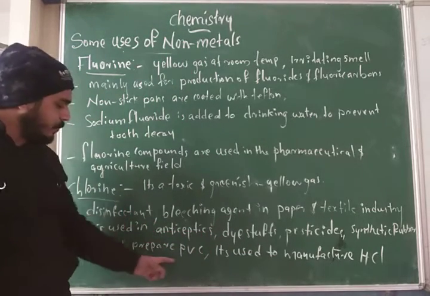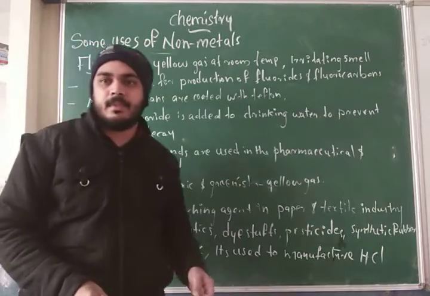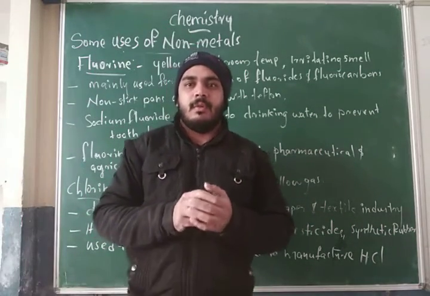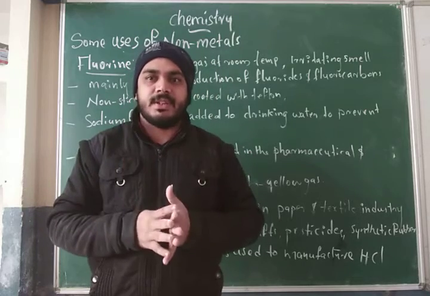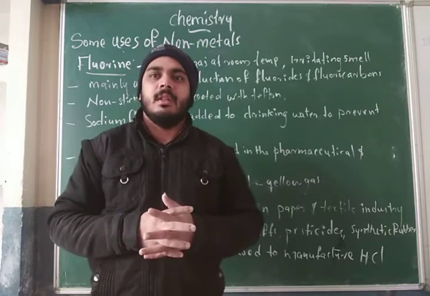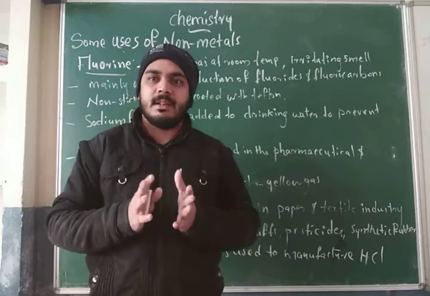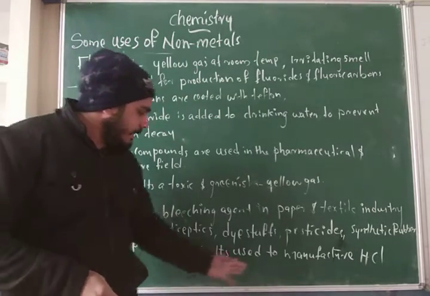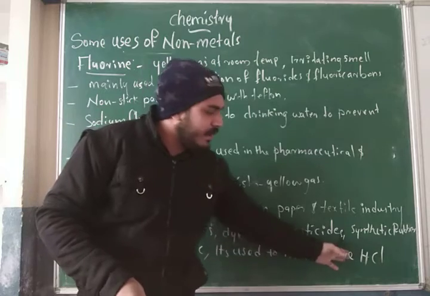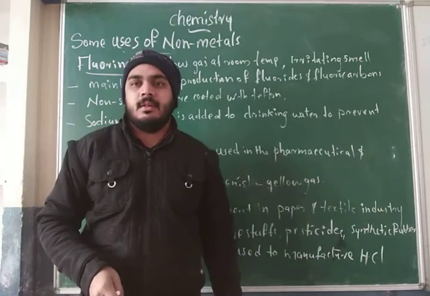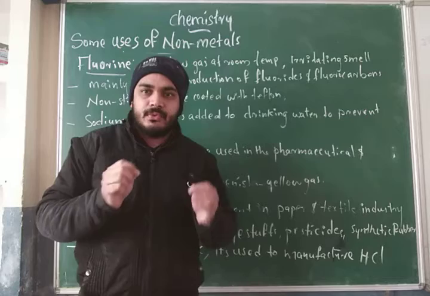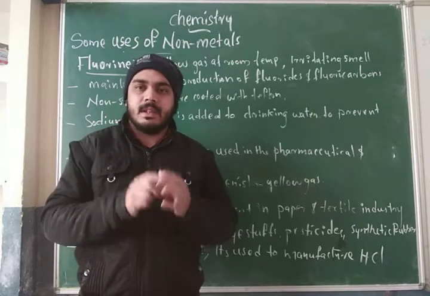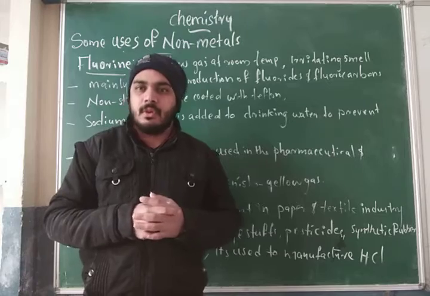Next one, it is used to prepare PVC. PVC means polyvinyl chloride, for the manufacturing of pipes. Chlorine is a major and important compound there. And it is also used to manufacture hydrochloric acid. These are the basic uses of chlorine.